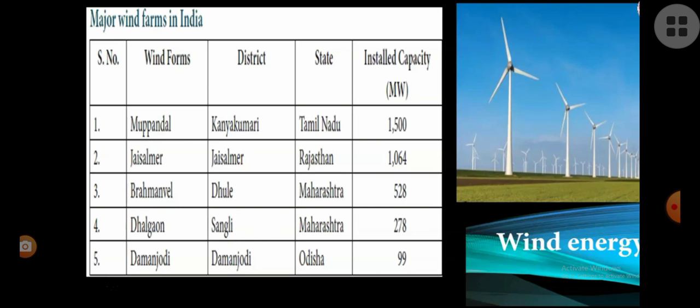Okay, let's move on to the next energy. Next one is wind energy. So wind energy is also another renewable energy. Wind is also available in the atmosphere free. Okay, we can use as much wind as we can. So you could see that windmill, isn't it? The windmill is the source of electric energy. They convert the wind energy into electric energy.